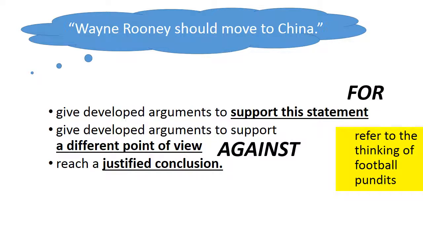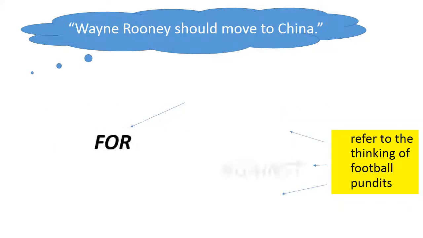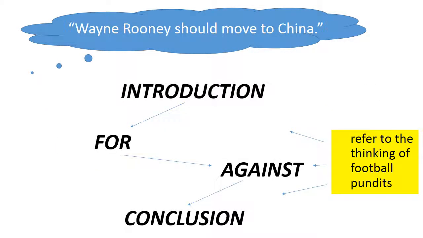And so this is the most obvious structure that you need for your essays. You don't even need the introduction, but you definitely need a section that talks about for, and then a section that talks about against, and then a conclusion. So, for example, if we were thinking about this question, we think Wayne Rooney should move to China. What are the arguments for?